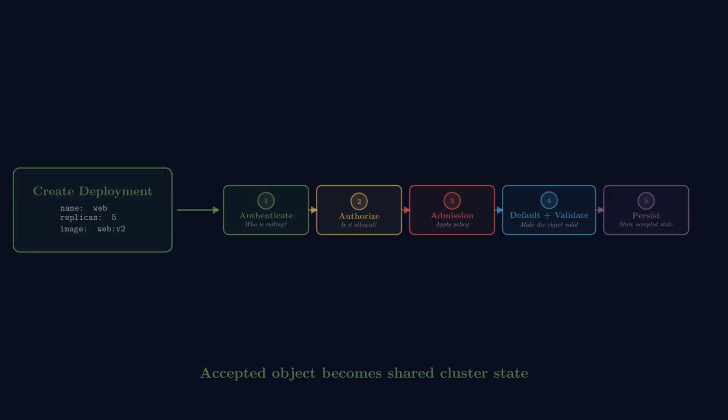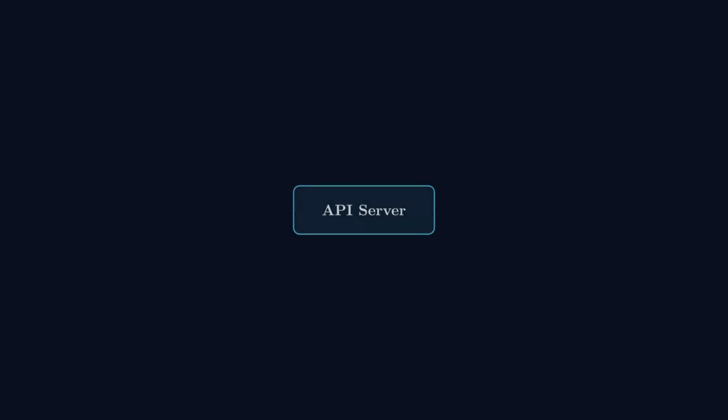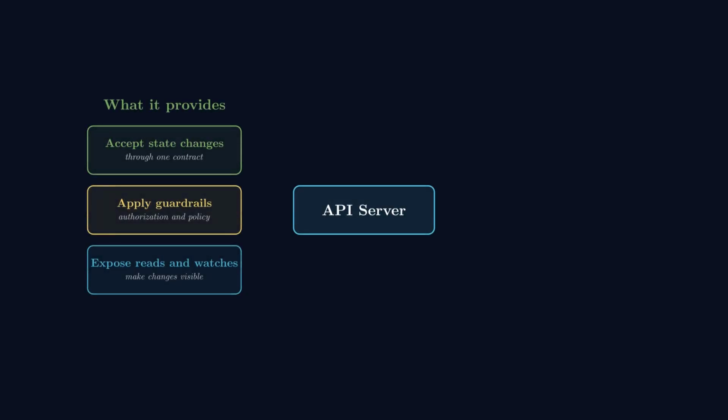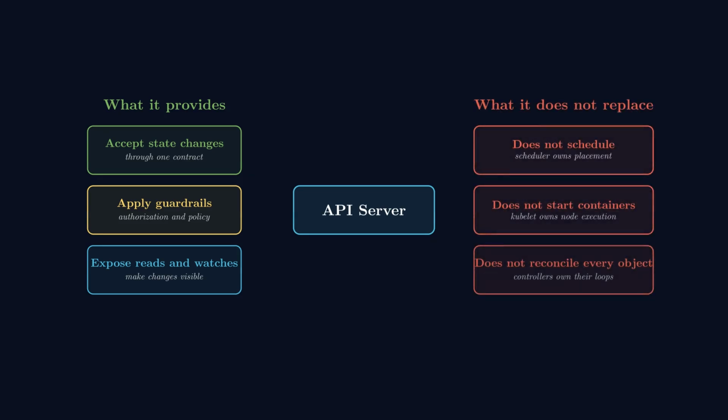Notice what the API server did not do. It did not schedule a pod, start a container, or repair a node. It accepted a valid state change and made that change visible. Other components remain responsible for acting on the objects they understand.